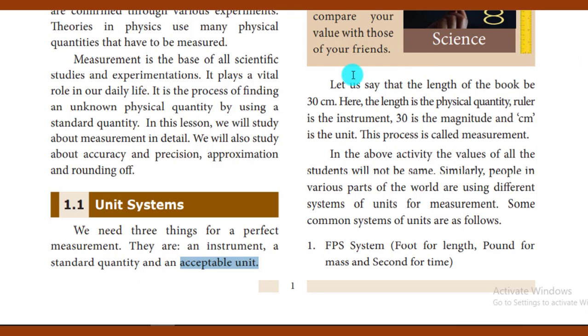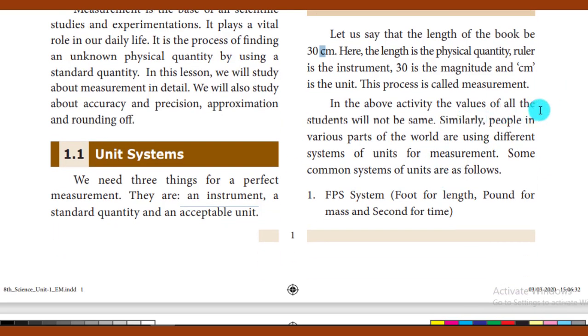For measuring this book, what is the instrument you used? It is a ruler. 30 is the magnitude, and centimeter is the unit. And this process is called measurement. In this activity, the values of all the students will not be the same. If you measure 25 centimeter, your friend may measure 26 centimeter and so on. The measurements are not the same. Similarly, people from various countries may use different measurements, and there also arise differences in the measurement.